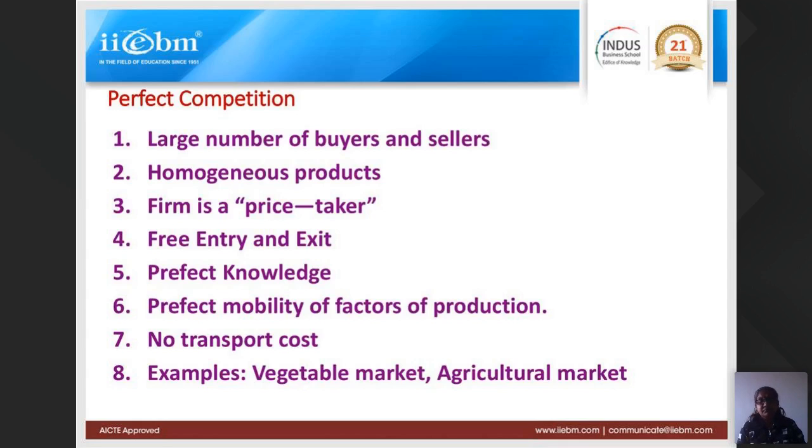Even a person who keeps cosmetics, or stationery, or even cold drinks and ice creams has a photocopying machine in his shop near the school and colleges. Now when you say homogeneous, as I said, it is about identical product.